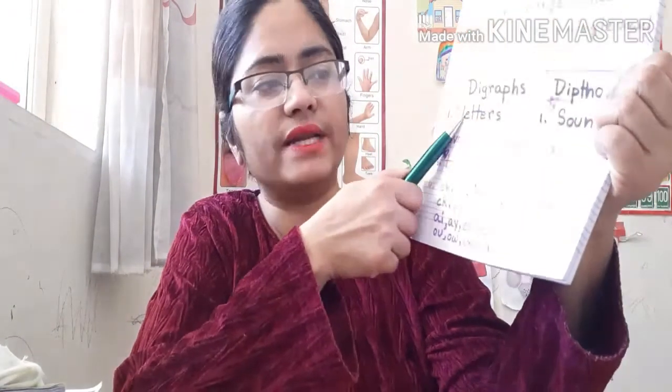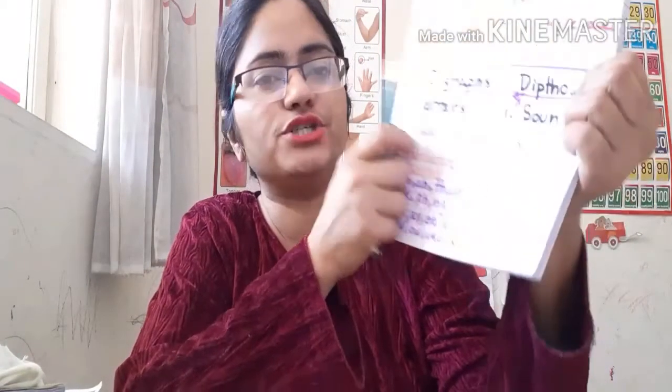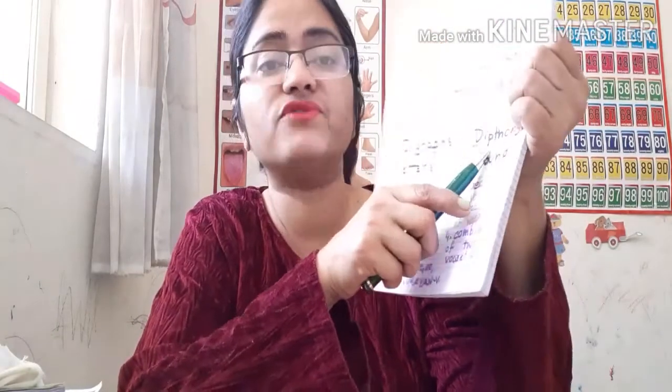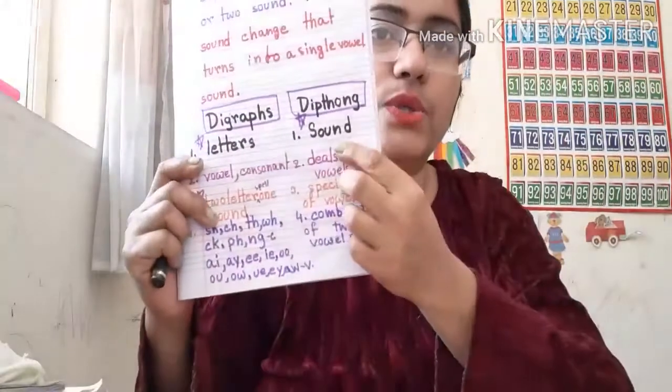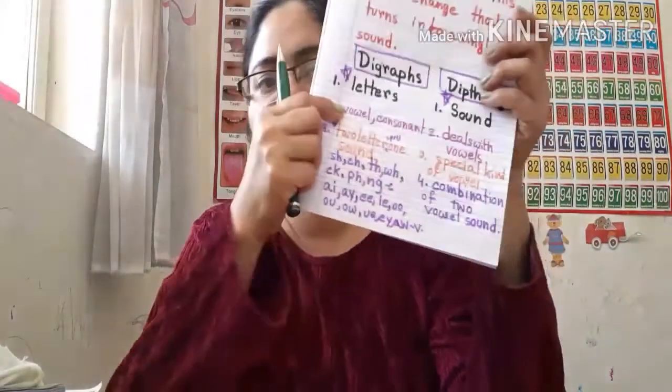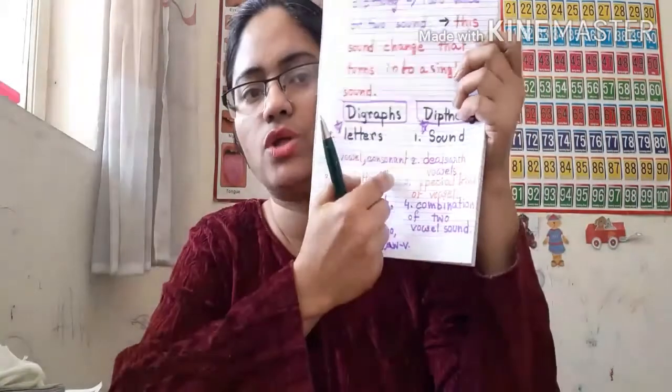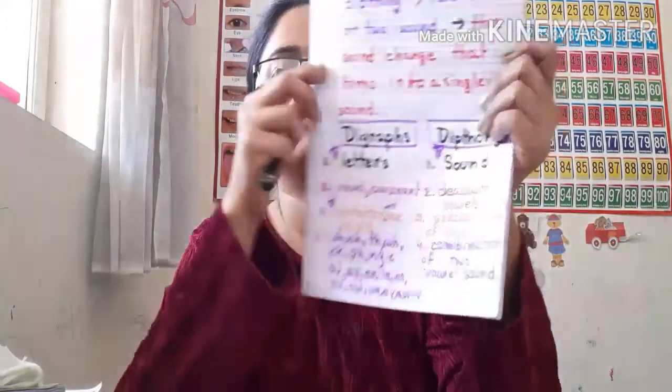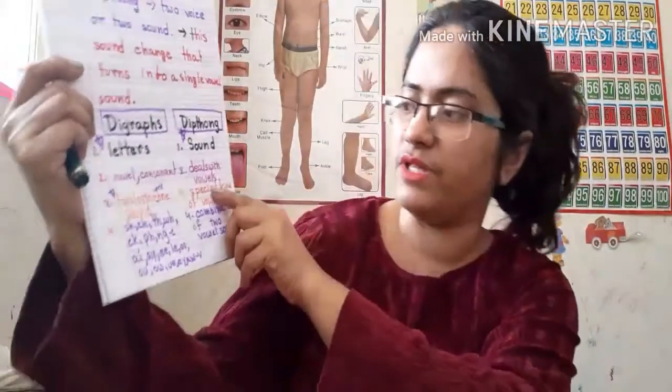Number one, a digraph is mentioned with letters and a diphthong is particularly the sound. Digraphs, we already mentioned, are vowel and consonant, and diphthongs deal with vowels.